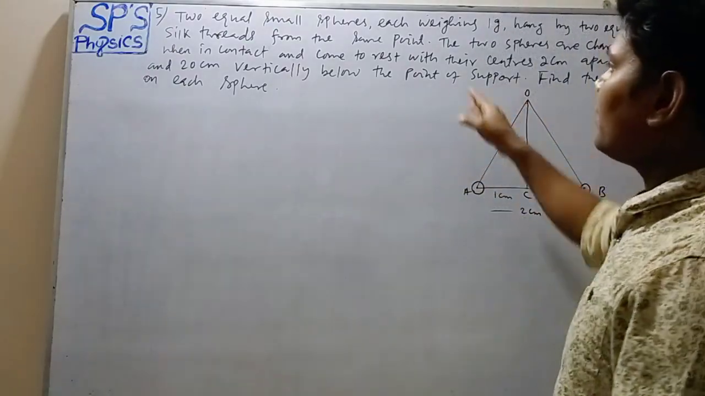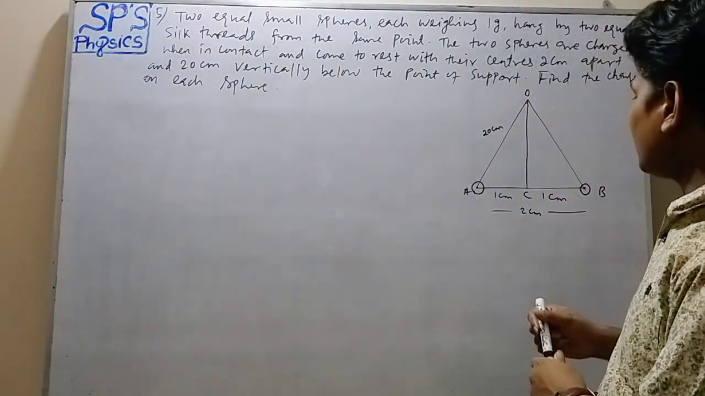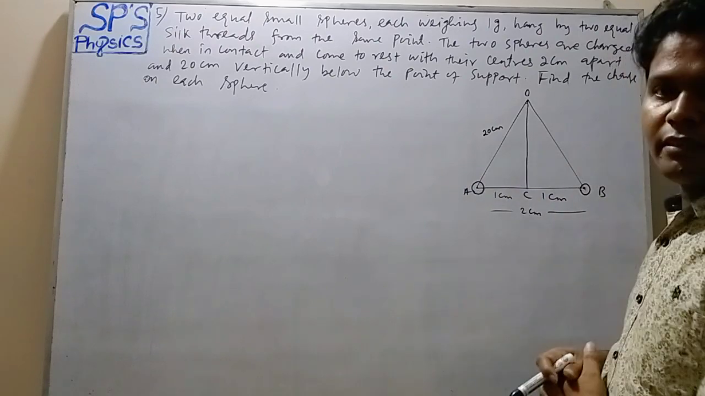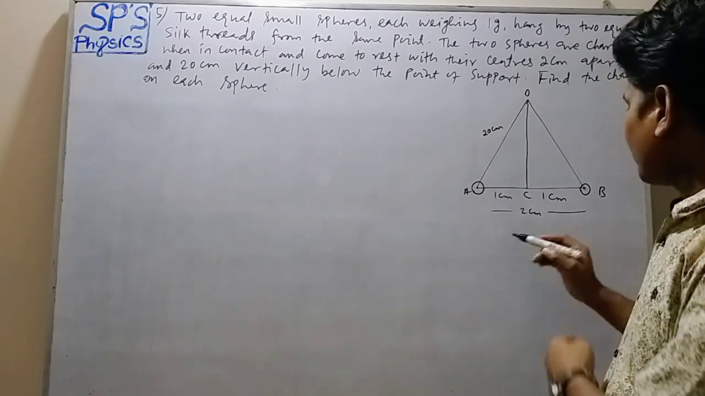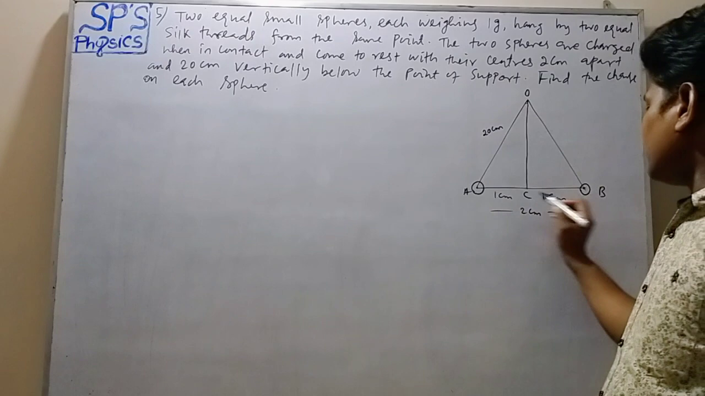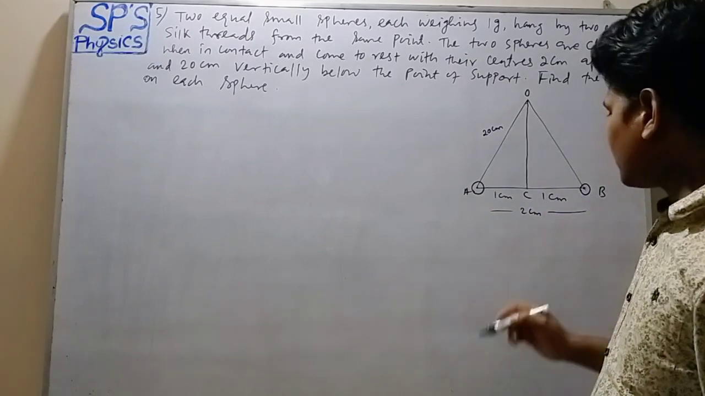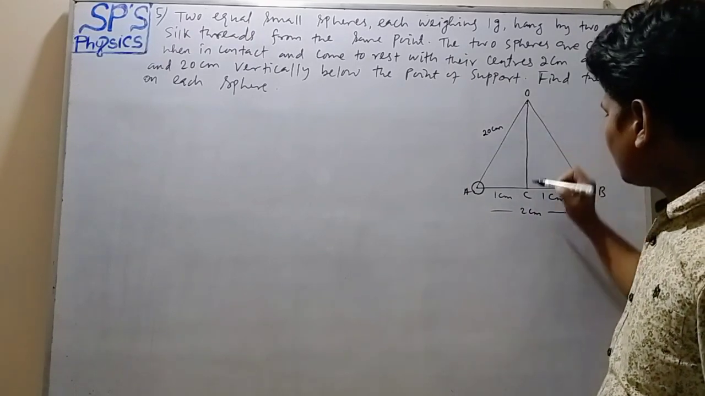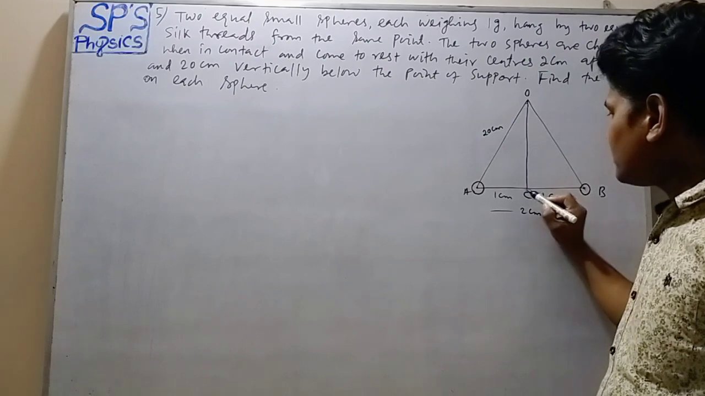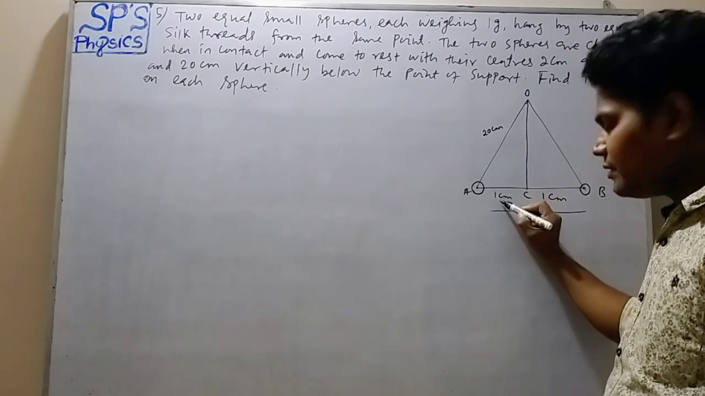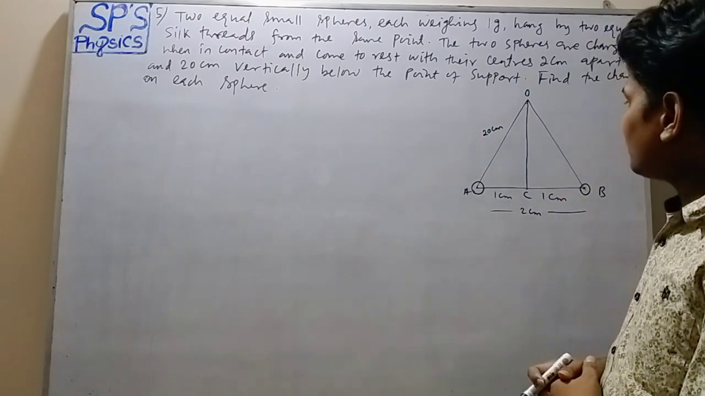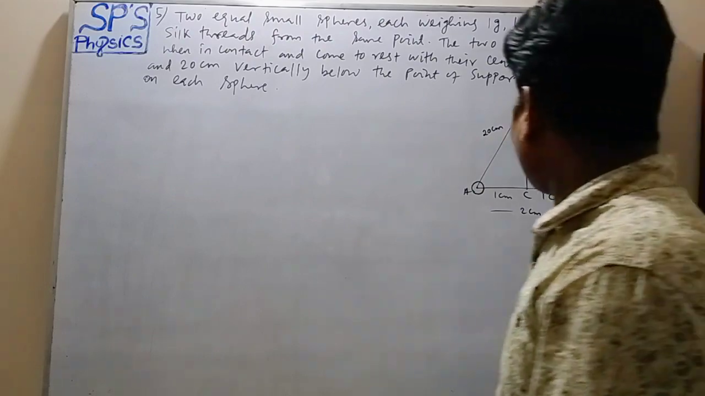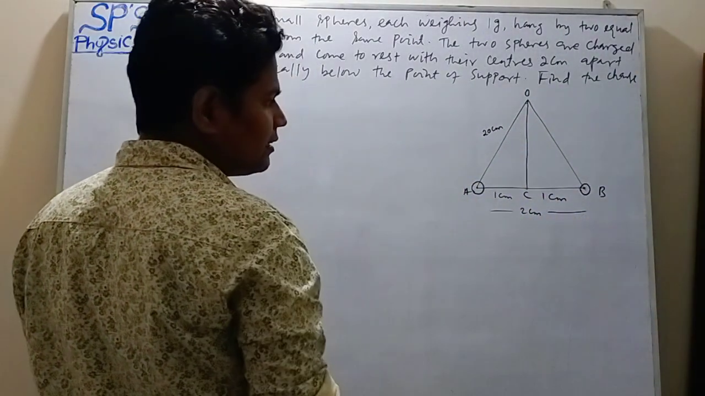So we have to represent this question in the diagram. Here A and B are the two charged spheres, and their centers are separated by distance 2 centimeter. So OC, where C is the midpoint, becomes 1 centimeter, and so it also becomes 1 centimeter. Okay, so now we have to represent the diagram.